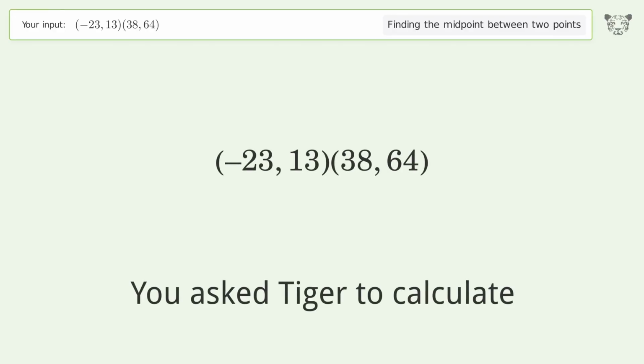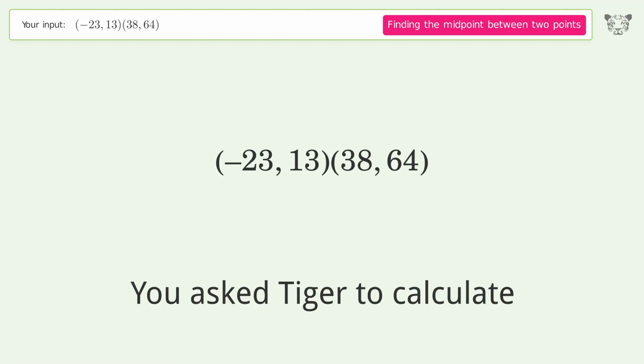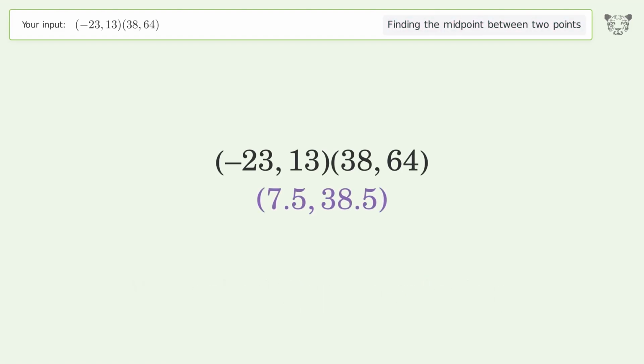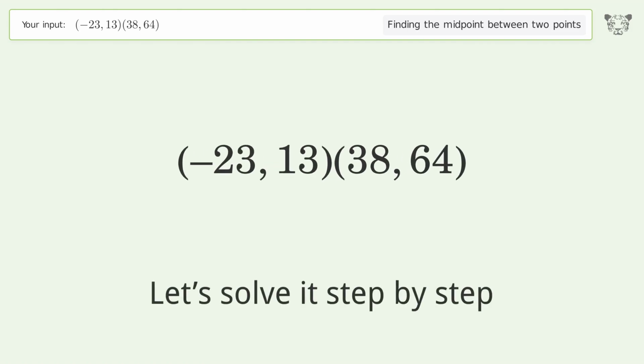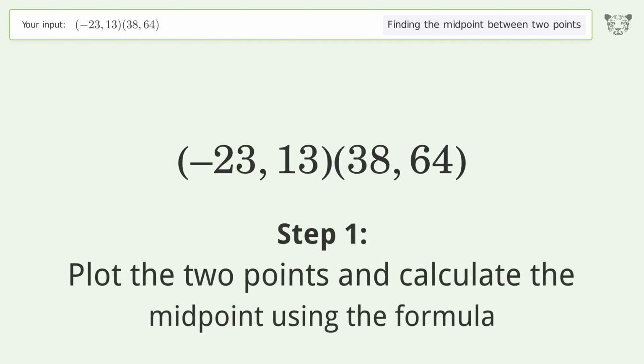You ask Tiger to calculate. This deals with finding the midpoint between 2 points. The midpoint between the 2 points is 7.5, 38.5. Let's solve it step by step. Plot the 2 points and calculate the midpoint using the formula.